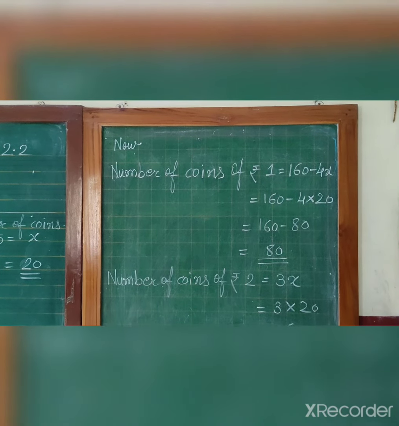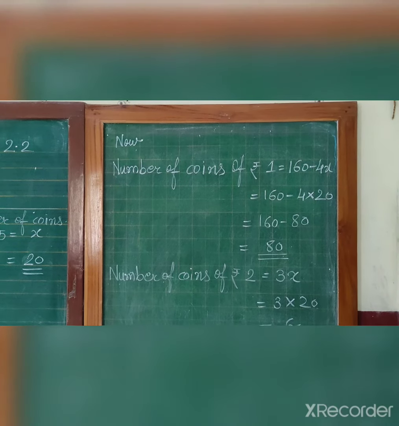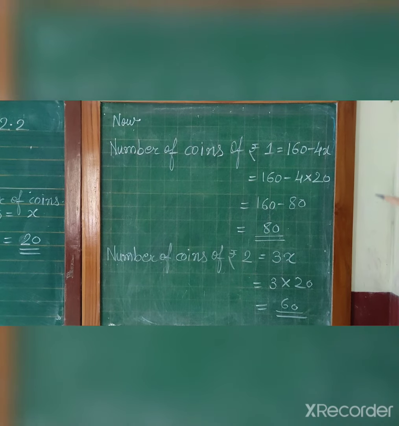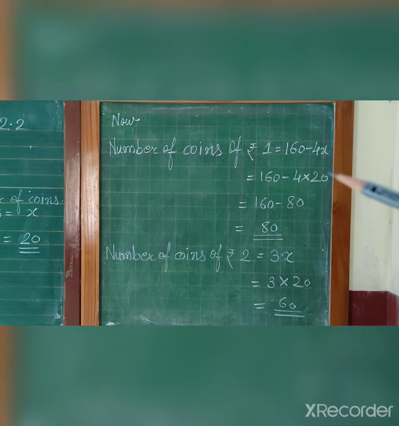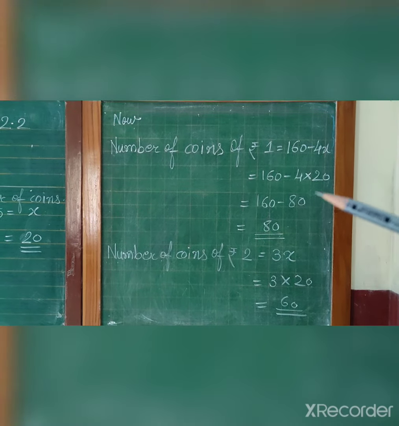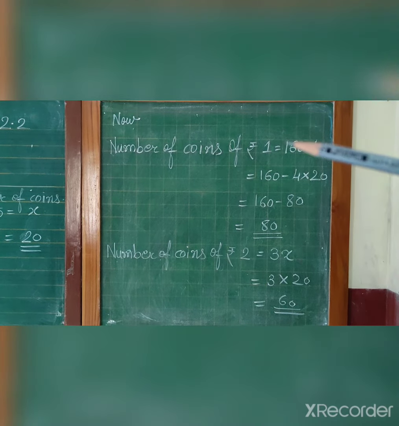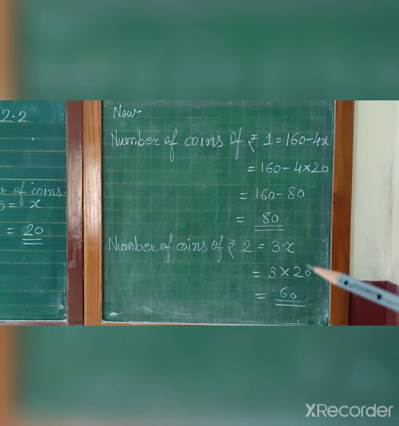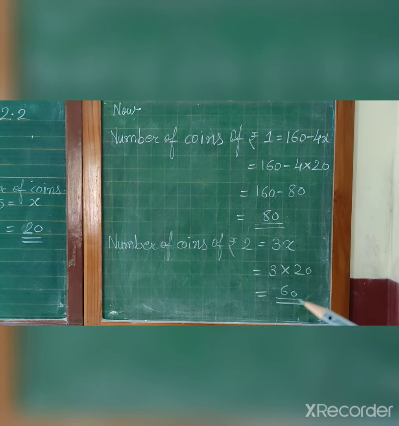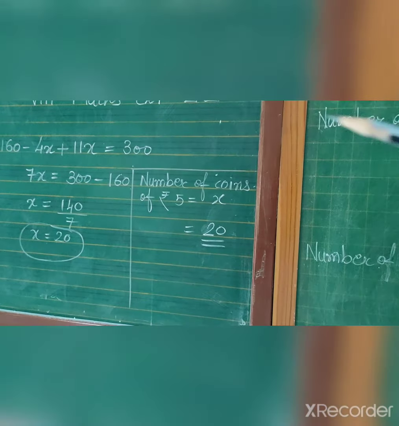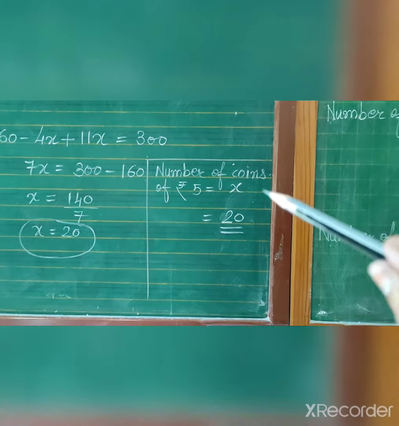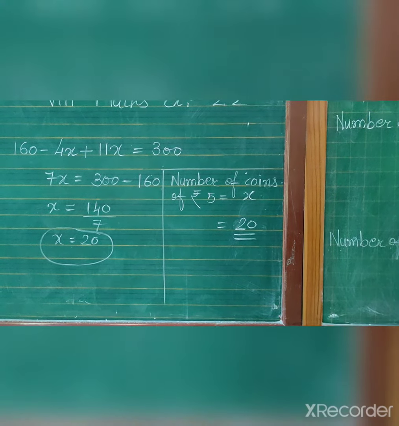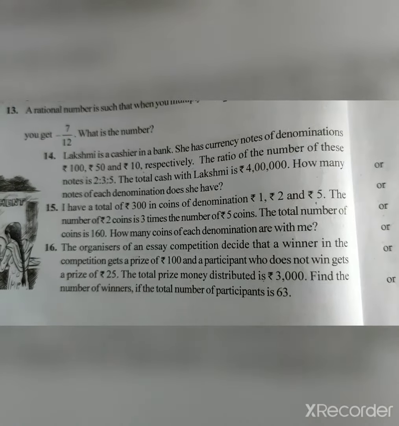After getting the value of x, the number of coins of rupees 1 is equal to 160 minus 4x. So 160 minus 4 into 20, we know the value of x. 20 fours are 80, 160 minus 80 is 80. So the number of coins of rupees 1 is 80. Number of coins of rupees 2 is 3x, 3 into 20, so 60. And the number of coins of rupees 5 is x, equal to 20. Clear?